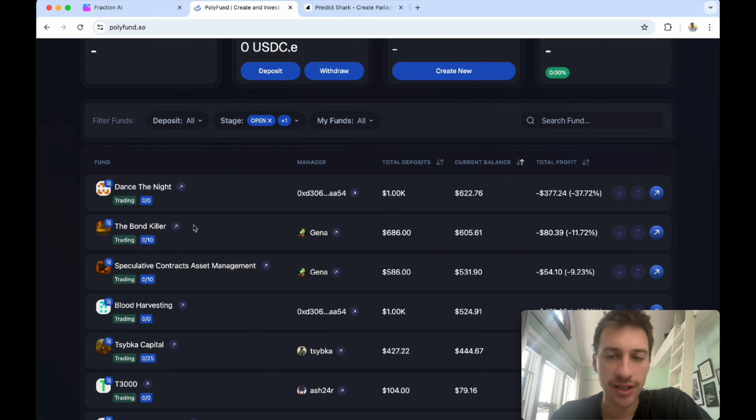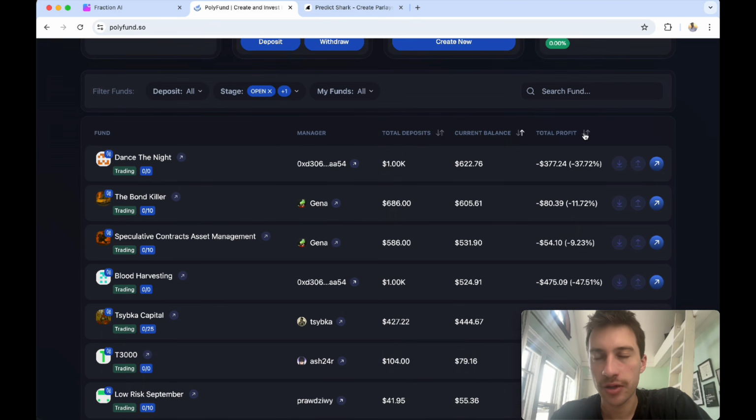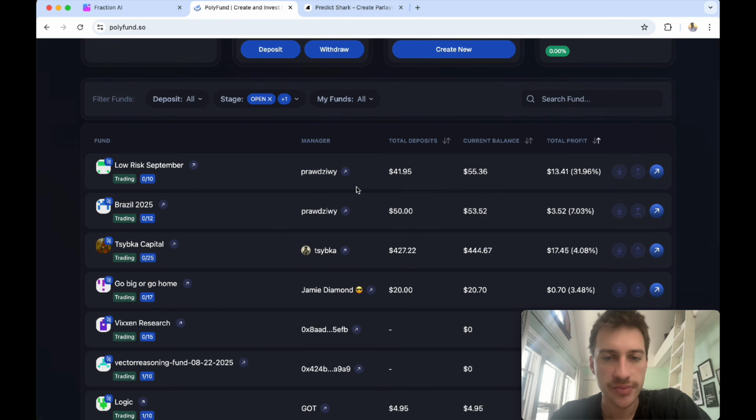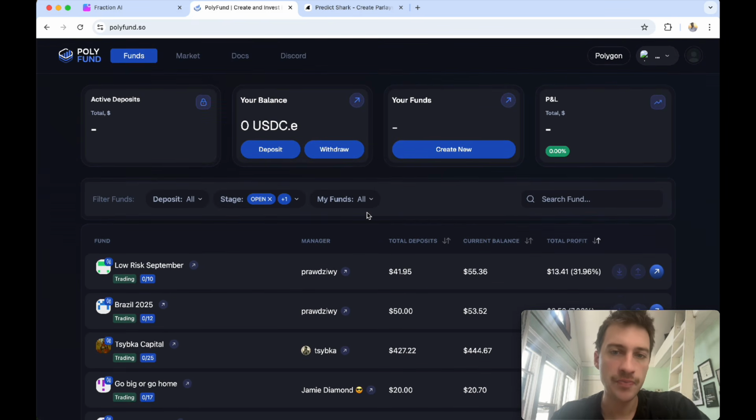You can see the bond killer. He's going to look for last second profits. You can see a lot of this, low risk September stuff like this, a lot of things you can do. Really, really cool. And you can also create your own fund if you think you are a very good Polymarket trader and you want some capital.